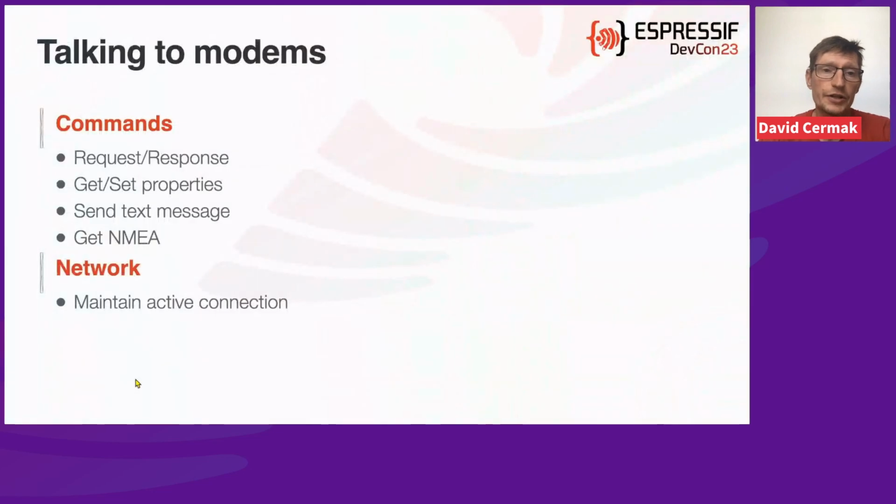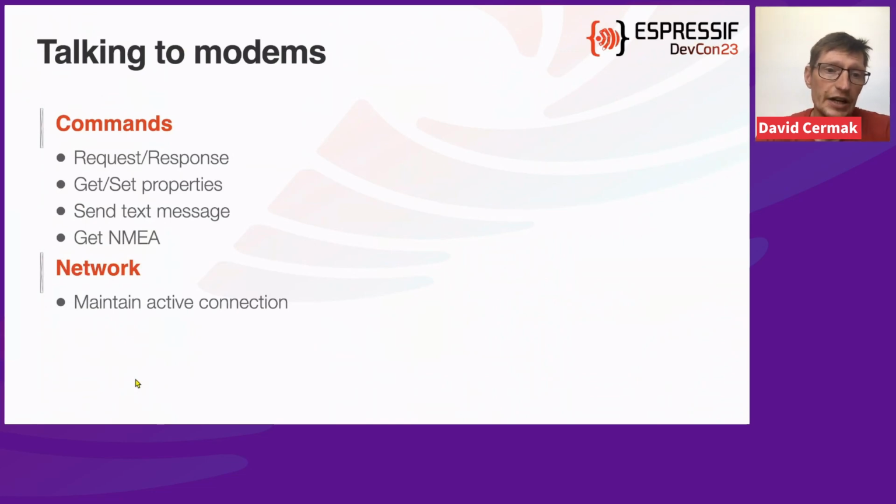So I've already mentioned that we have two modes, basically. One is the command mode, a request-response type of communication, so perfect for sending commands, setting properties, getting properties, or for example, sending a text message, getting GPS information.